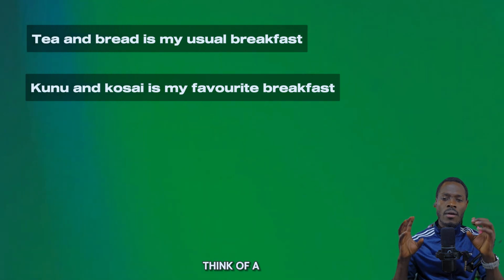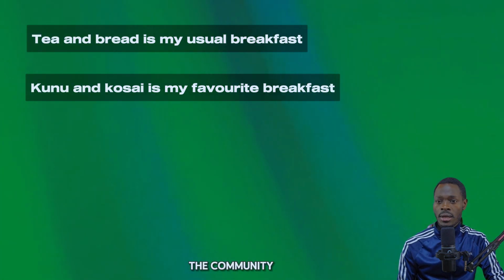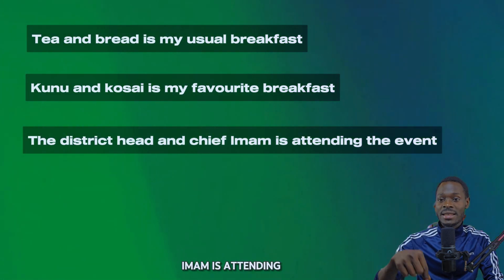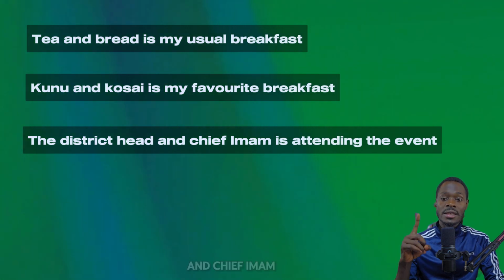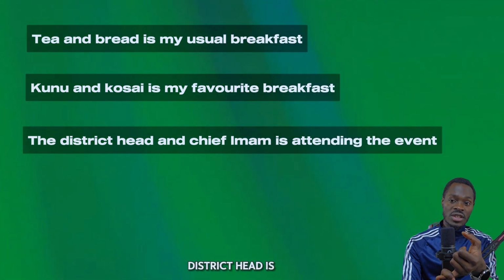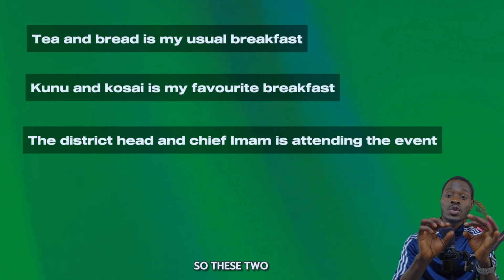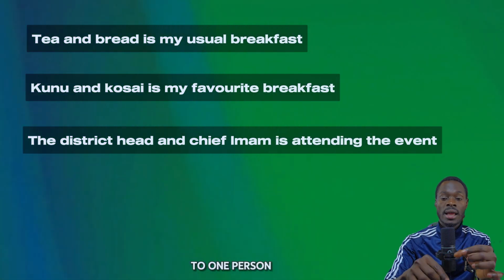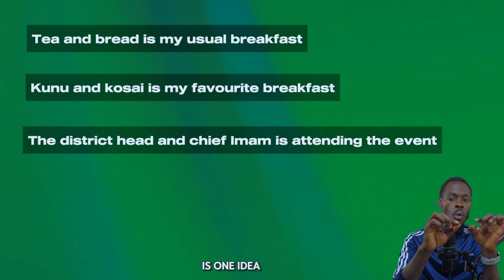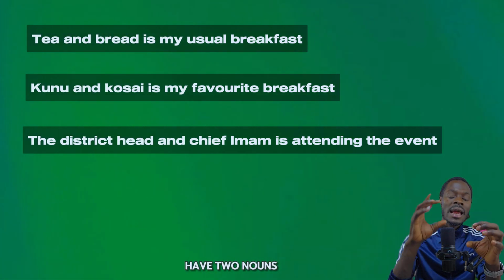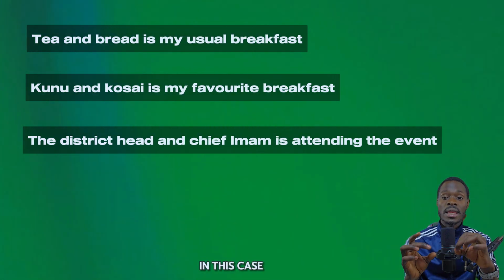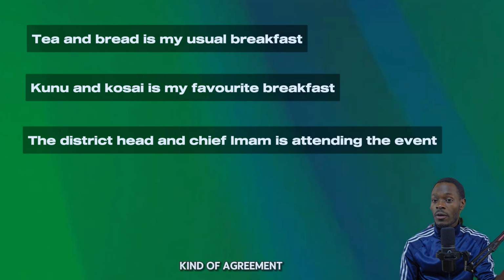Another thing is, think of a respected person in the community who has two titles. For example, let's say the district head and chief imam is attending the event. When we look at these two nouns here, who is the district head? He is also the chief imam. So these two nouns are referring to one person. In this case, we are not going to use "are", we will use "is", because this is one idea. So when we have two nouns connected by "and" referring to one person, one idea, or one unit, in this case we use a singular verb. So this is the kind of agreement we have here.